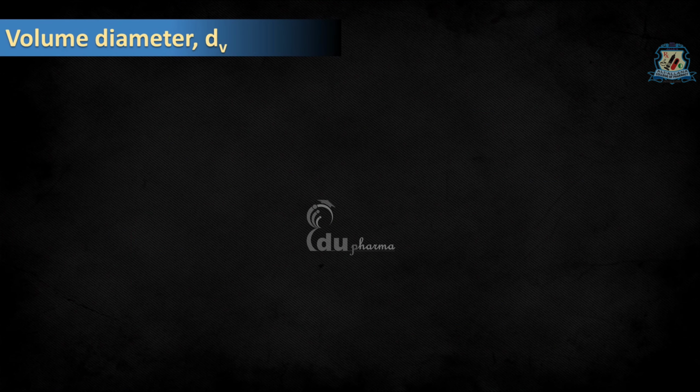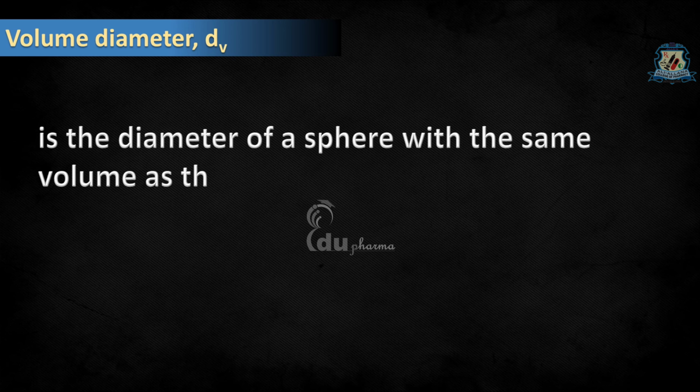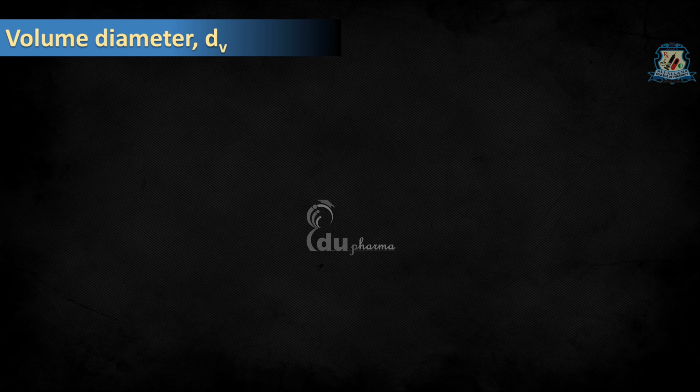Next one is volume diameter. It is defined as the diameter of sphere with the same volume as the particle. Volume diameter can be obtained in the same manner as the surface diameter.